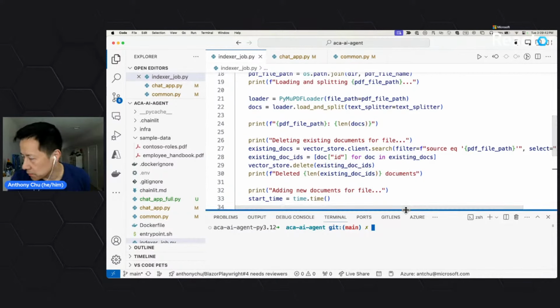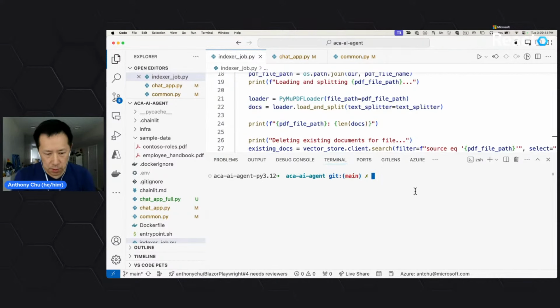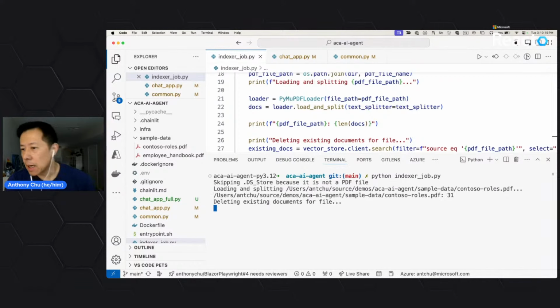Let's run this script. So I'll go python indexer_job.py. When I run this, hopefully it'll do the right thing. So it's going to start up. It might take a few seconds to initialize some of the things I have set up. Usually runs faster than this. Oh, there it goes.